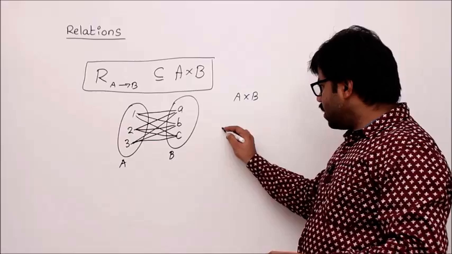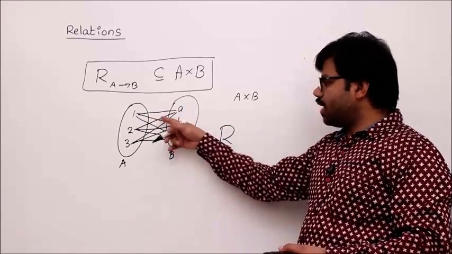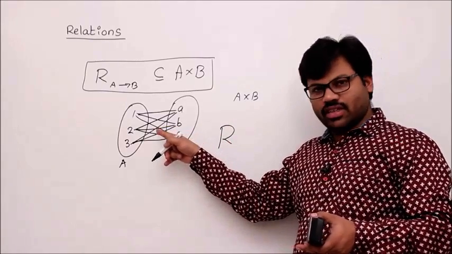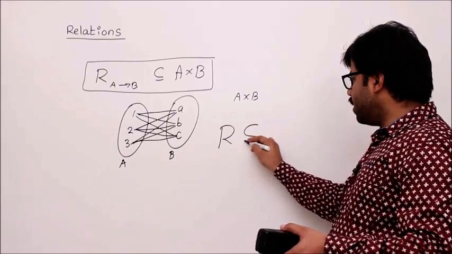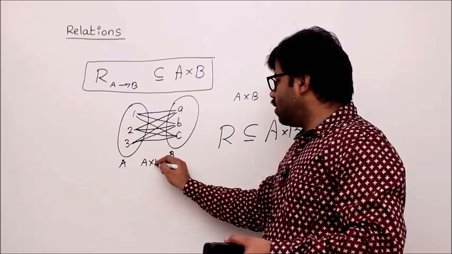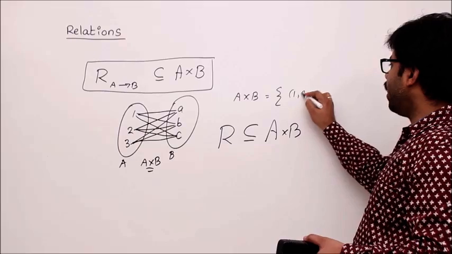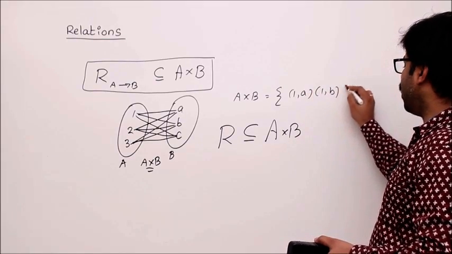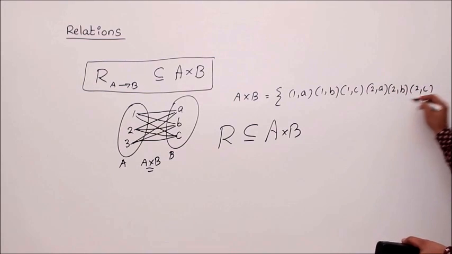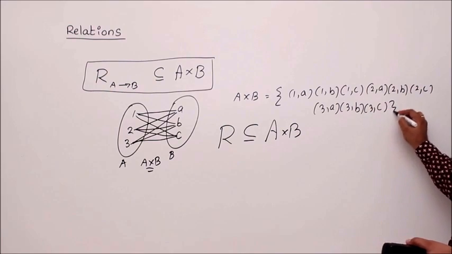So what I want to say is, any relation you form should take edges or mappings from this A cross B. No one can take any different edge than this one, isn't it? That's why I can say that any relation is a subset R ⊆ A × B. This is A cross B. Understand? Now let me write this A cross B in set form. You get (1,a), (1,b), (1,c), (2,a), (2,b), (2,c). In the same way, (3,a), (3,b), (3,c). So this is A cross B.